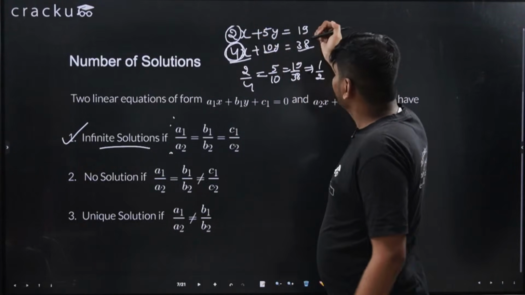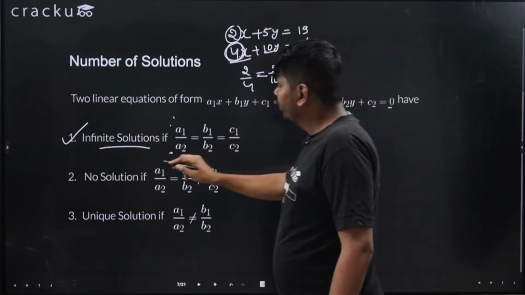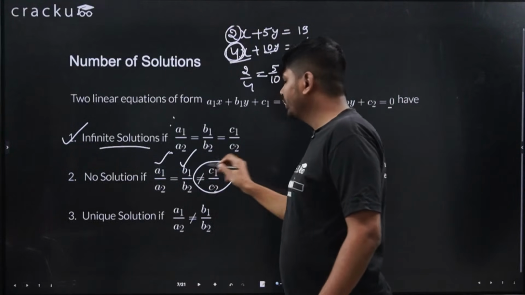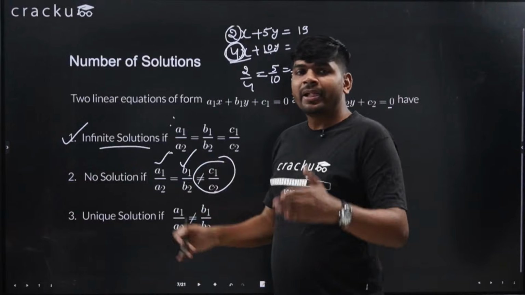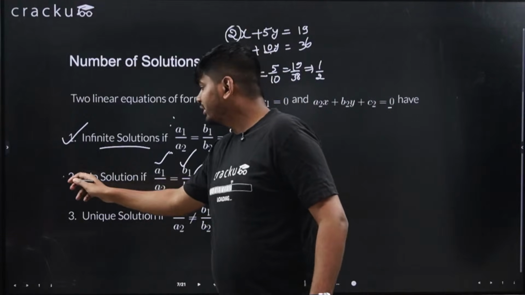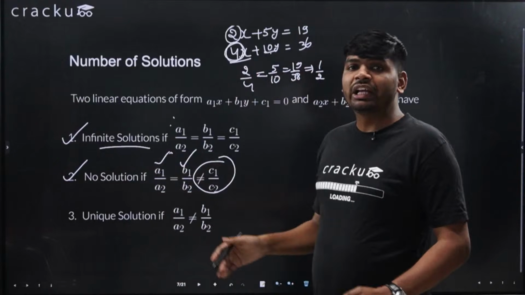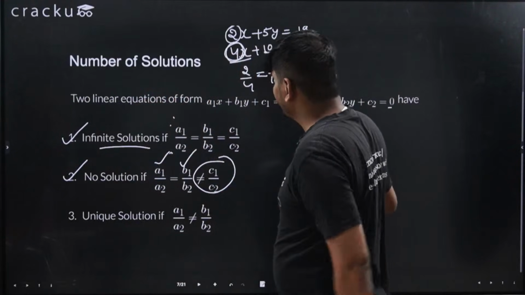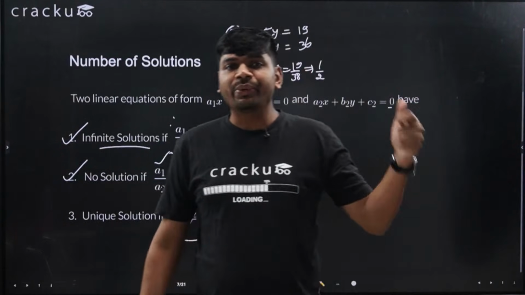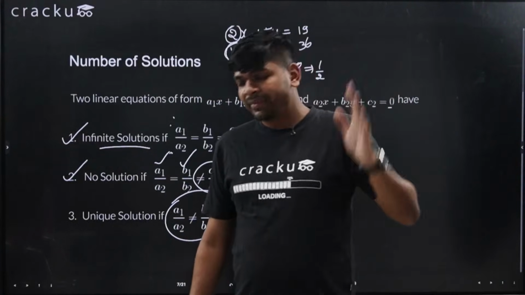When instead of 38 it is 36, then a1 upon a2 is equal to b1 upon b2, but it is not equal to c1 upon c2. So that is the condition when the equations are parallel to each other, right? So no solution in this case. A unique solution will happen when these two lines are not parallel to each other. So that is the condition when a1 upon a2 is not equal to b1 upon b2, where a1 and a2 are the coefficients of x and b1 and b2 are the coefficients of y, right?